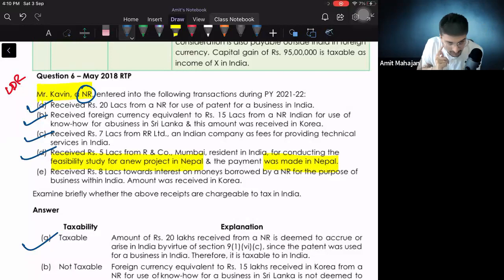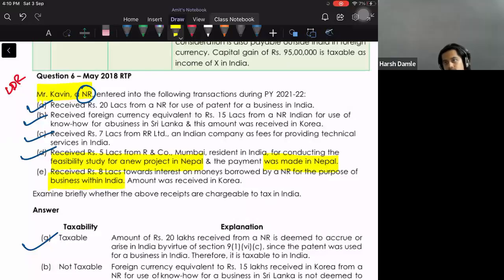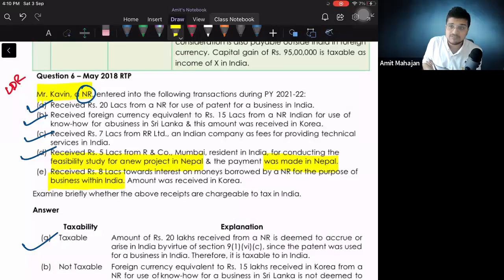It will be taxable in India. Why? Because the business was in India. So it accrued in India, which means even though it is received outside India, the business was still in India, right? And that is why it will be taxable in India. Siddhi, understood?